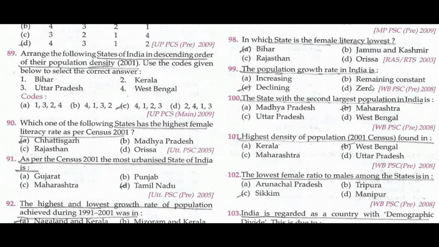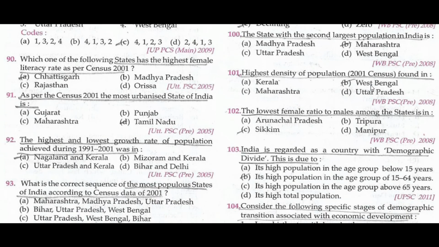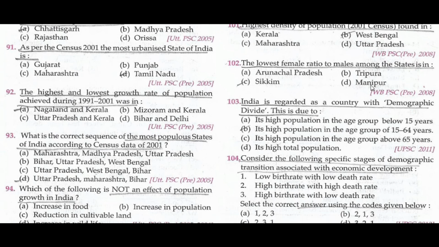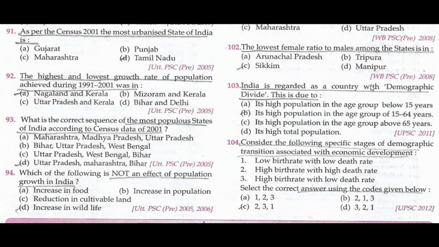Arrange the following states of India in descending order of their population density, using the code given below to select the correct answer: West Bengal, Bihar, Kerala, Uttar Pradesh. Which one of the following states has the highest female literacy rate as per census 2001? Chhattisgarh. As per census 2001, the most urbanized state of India is Tamil Nadu.